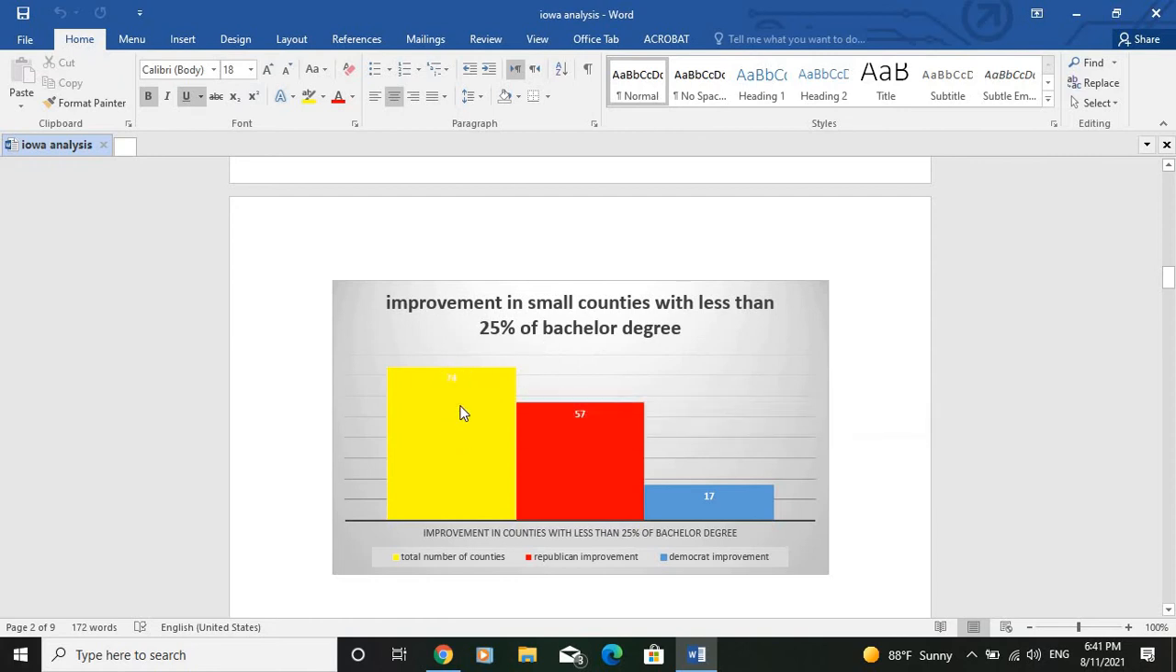So out of the 74 small counties with less than 25% of bachelor degree, the Republicans were able to improve very big here. They were able to improve in 57 of such counties, whereas the Democrats were able to improve in only 17 of these counties. And here it's very important to note that most of these small counties with less than 25% of bachelor degree have a very big percentage of white population. Most of them have more than 85% of their population being formed from white voters. And so this shows once again that the Republicans were able to improve very importantly among the category of white rural voters, as this diagram shows you.